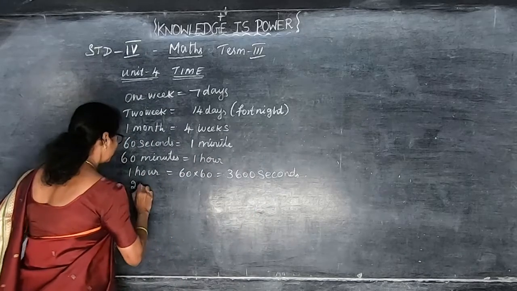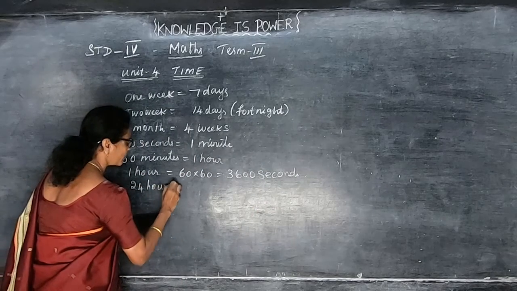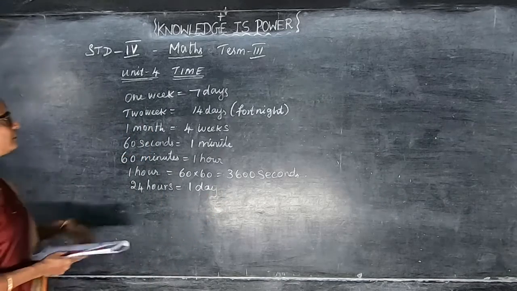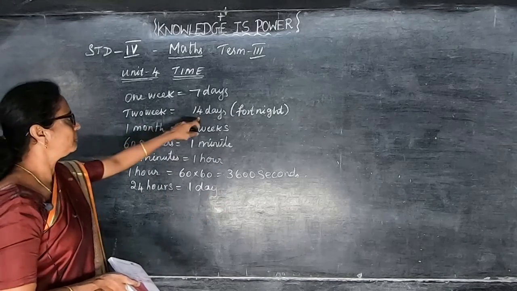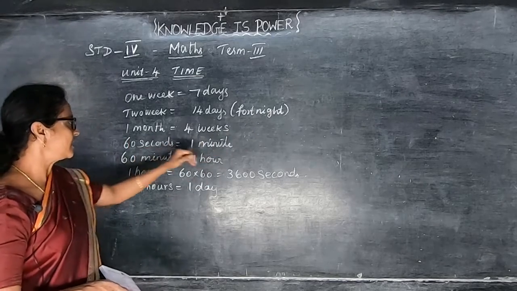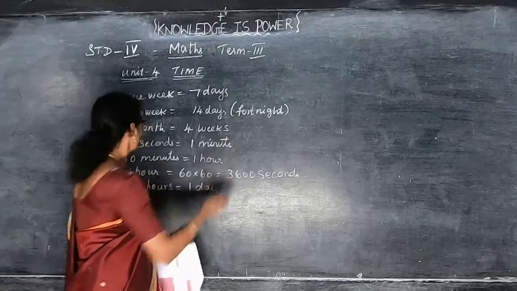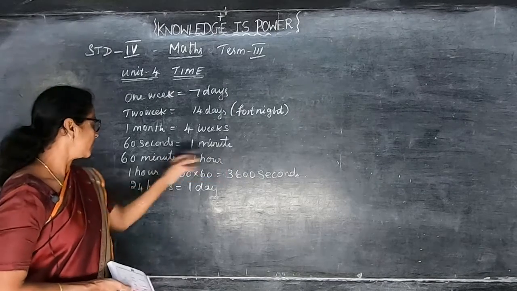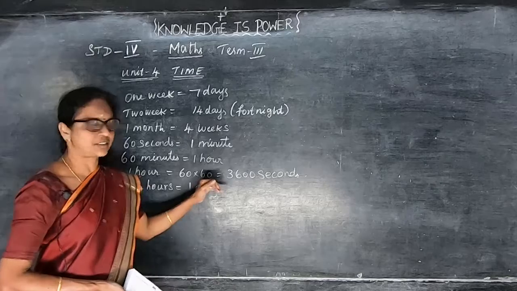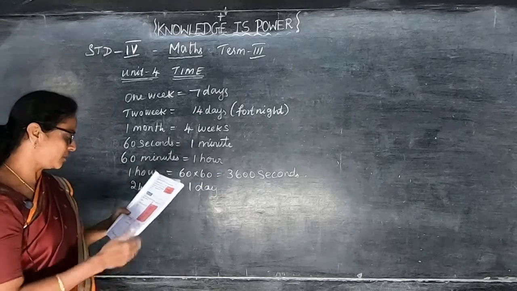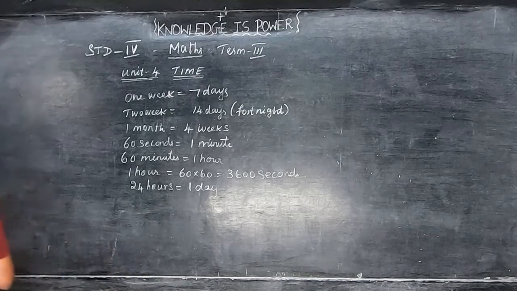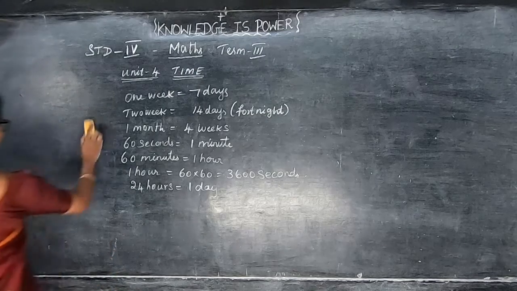Then 24 hours, that is equal to 1 day. Okay, so all this you have to memorize. 1 week equal to 7 days, 2 weeks 14 days, that we can say fortnight. 1 month 4 weeks, 60 seconds 1 minute, 60 minutes 1 hour. 1 hour, how many seconds? 3600 seconds, that is 60 minutes into 60 seconds. 24 hours gives you 1 day. Now we have to calculate the number of days between Independence Day and Gandhi Jayanti.